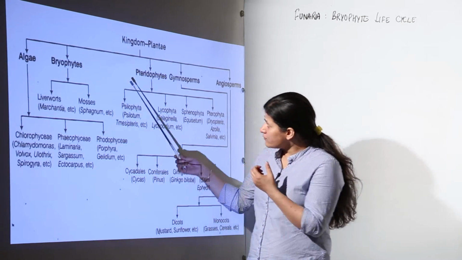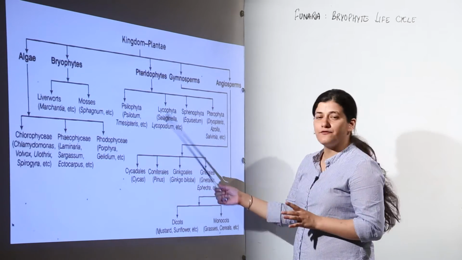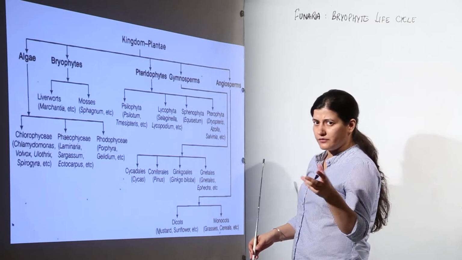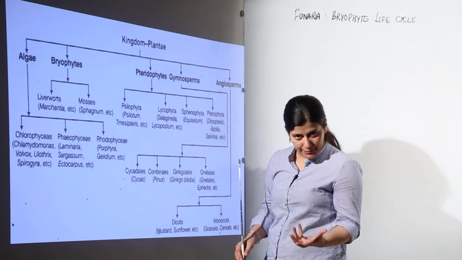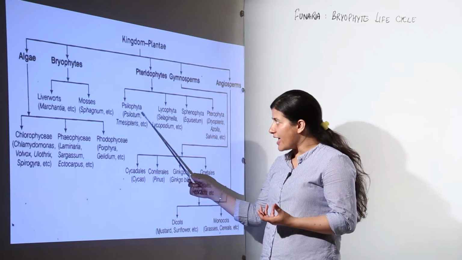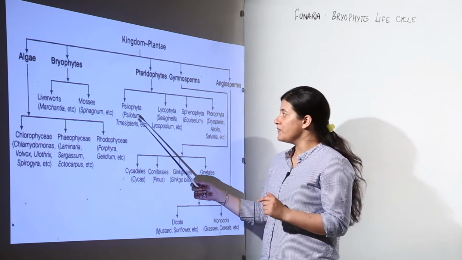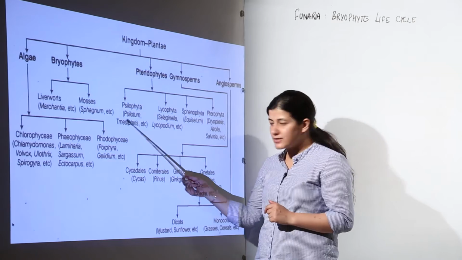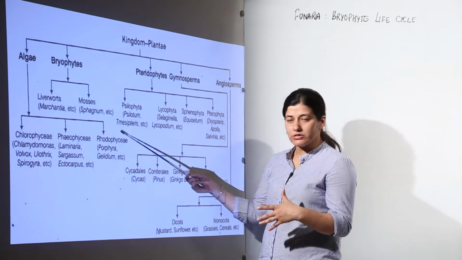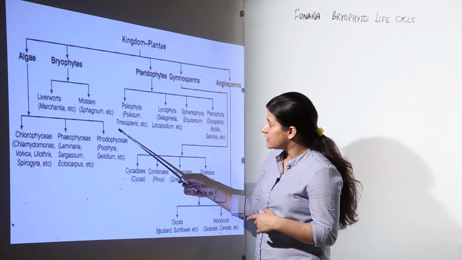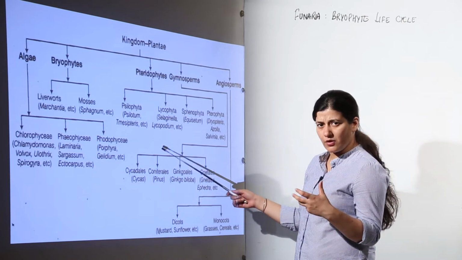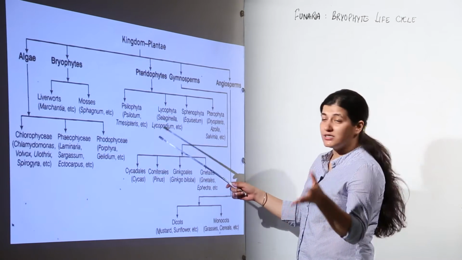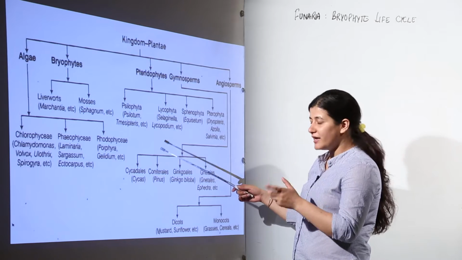Moving further to the ferns. In ferns, we had 4 classes. We did not talk in great depth about all these, and we are not going to do that. All we have to do is remember the examples of each class. First is Psilopsida or Psilophyta, and the example is Psilotum. So you can associate clearly Psilotum with Psilopsida. The other one is Tmesipteris, which is a type of pteris, but here you don't have to remember pteris, because you are going to find pteris in Dryopteris.